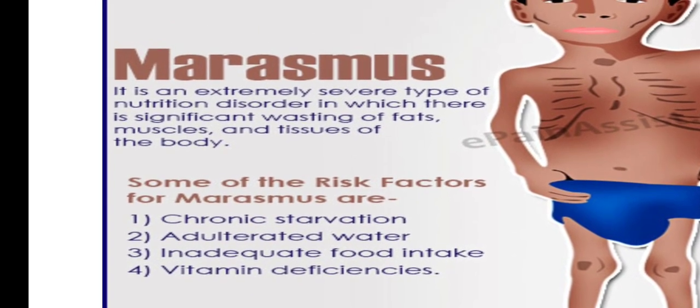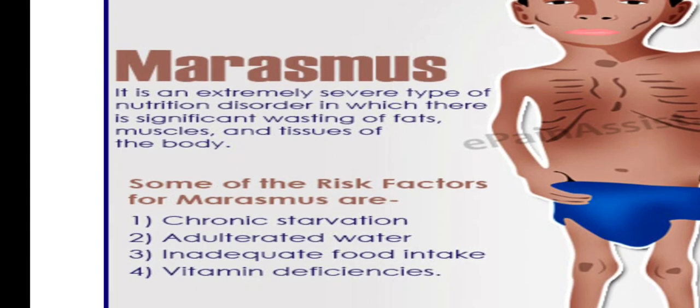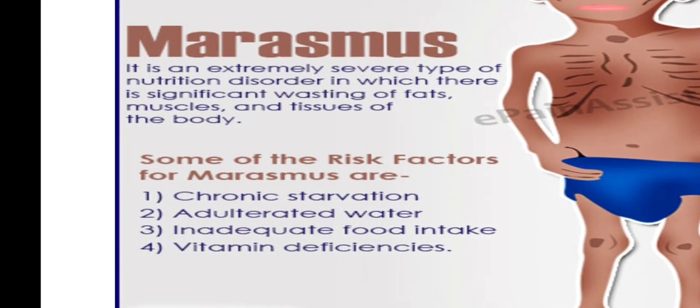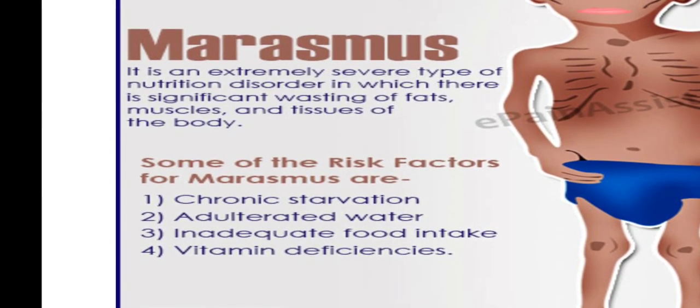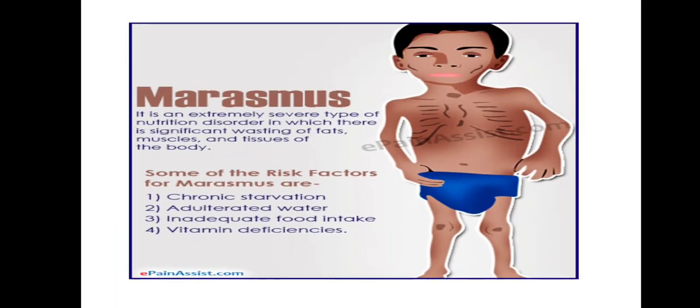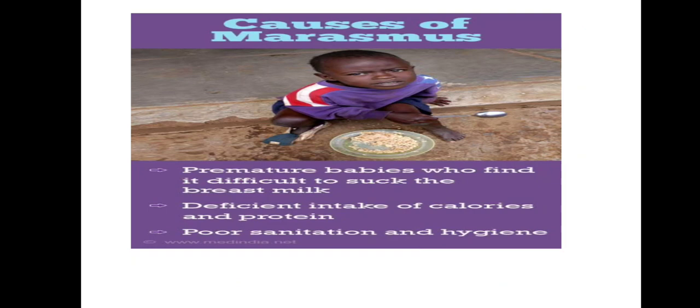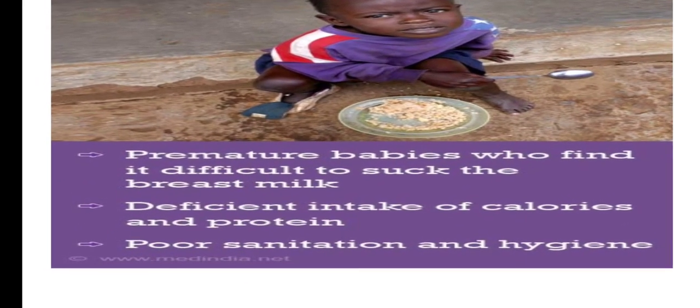Starvation means a prolonged fasting state, and water is not given, he is not drinking water, and there is inadequate food intake and vitamins. As we know, if there is not a sufficient amount of food intake, vitamin deficiencies also take place. Then what are the causes of the marasmus disease?